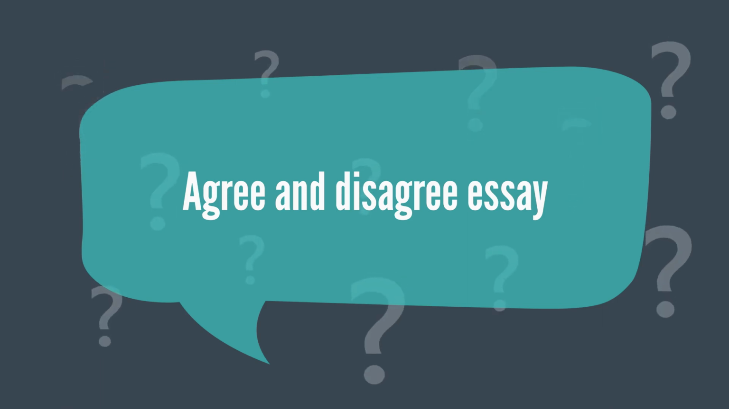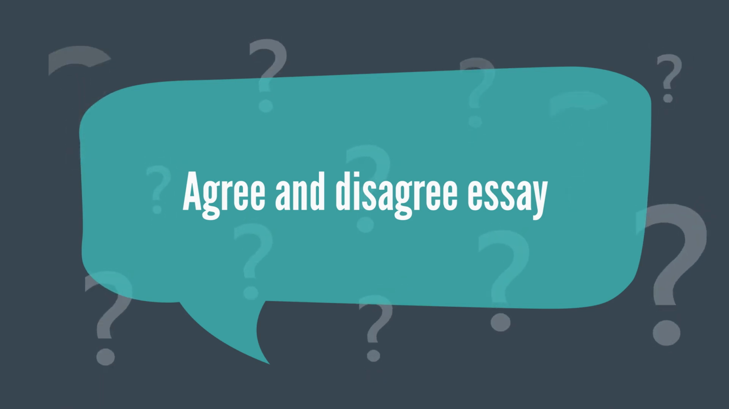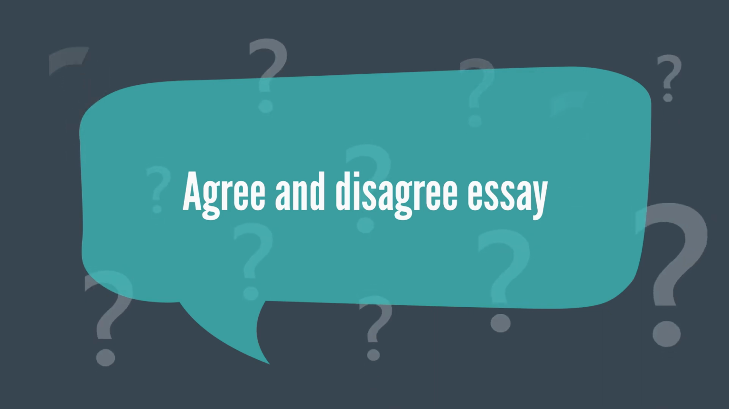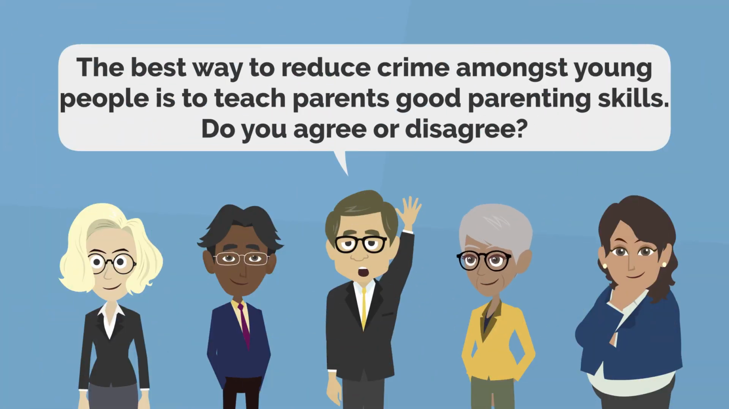So, first of all, the first thing that we have to do is to read the statement carefully. For example, here what is the statement? The best way to reduce crime amongst young people is to teach parents good parenting skills. Do you agree or disagree? Okay, so here is the statement.